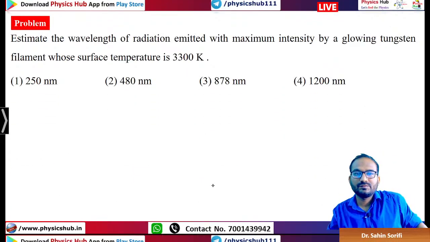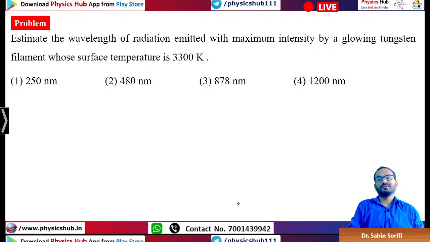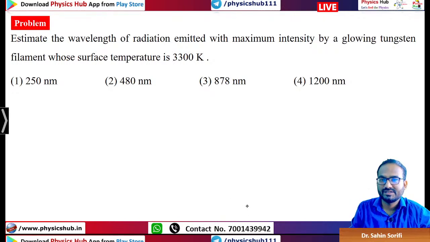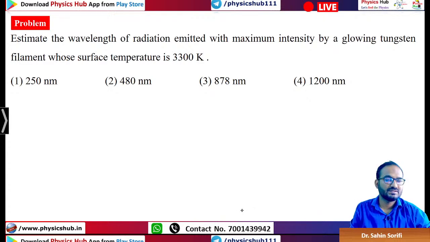Let us do this problem quickly. Estimate the wavelength of radiation emitted with maximum intensity by a glowing tungsten filament whose surface temperature is 3300 Kelvin. Can you do this quickly?